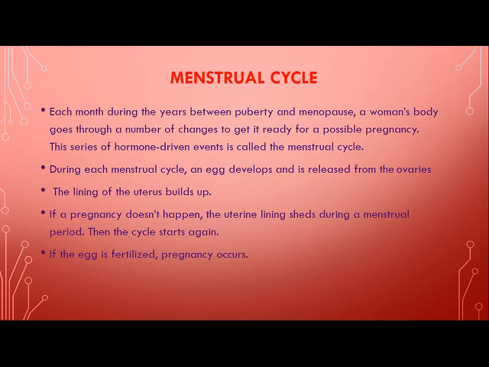Each month during the years between puberty and menopause, a woman's body goes through a number of changes to get ready for a possible pregnancy, and there happens to be a series of hormone driven events. These events are called the menstrual cycle. Each menstrual cycle normally lasts 28 days in a female.